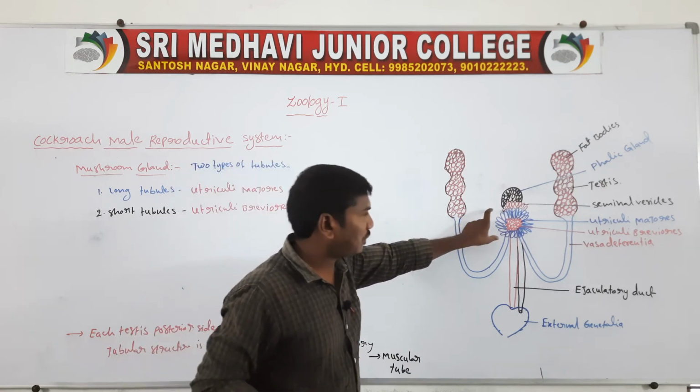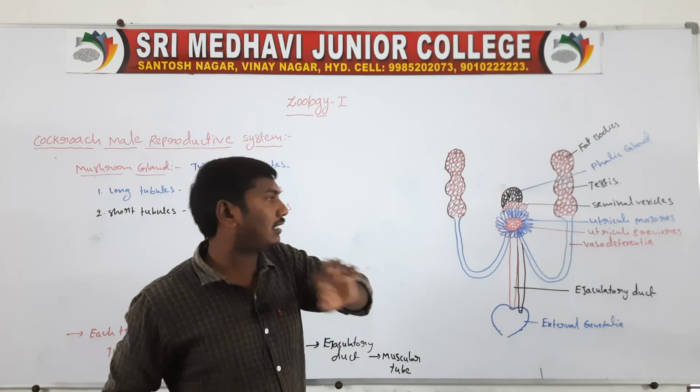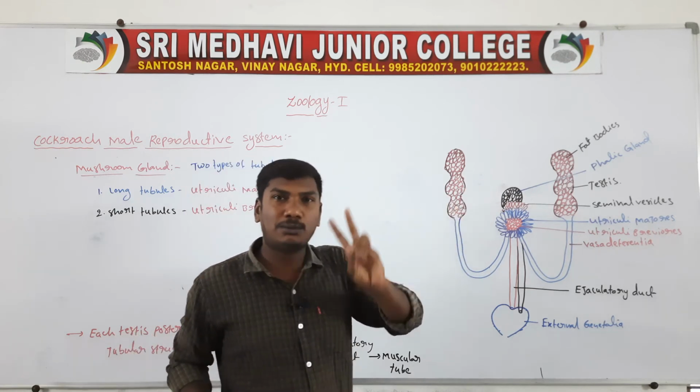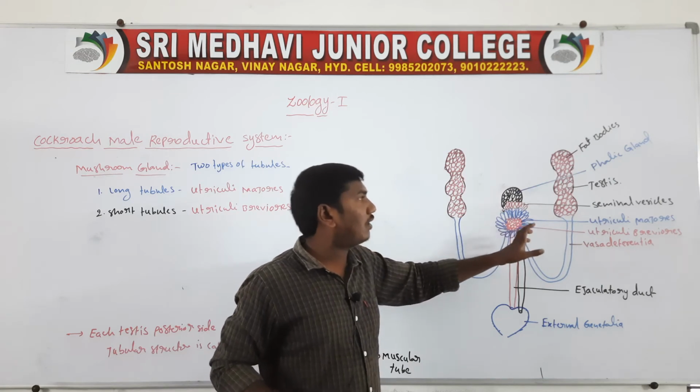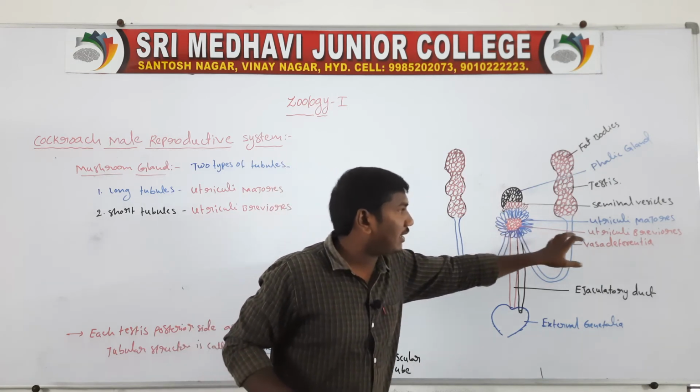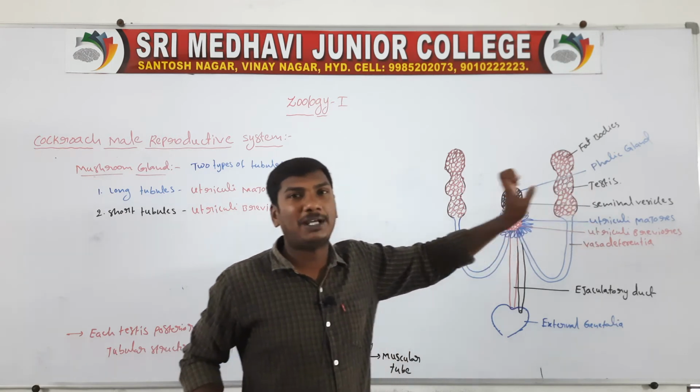So these are the glands. First one, the mushroom gland. The mushroom gland looks like a mushroom. The mushroom gland contains two types of tubules. One is the short tubules, another one is the long tubules. The short tubules are called the utriculi breviaris. The long tubules are called the utriculi majoris.